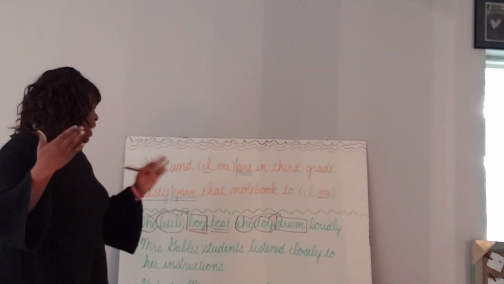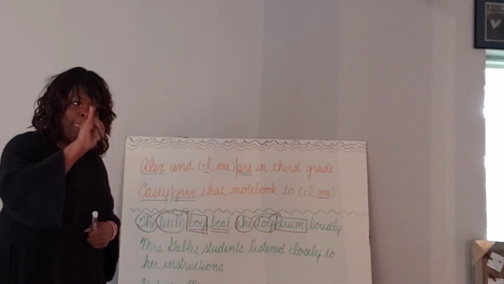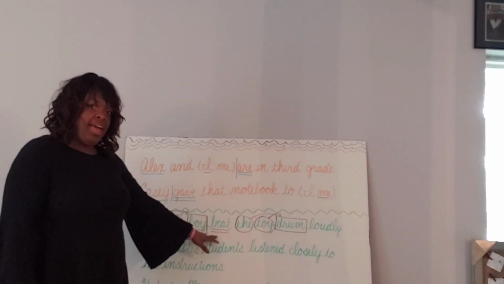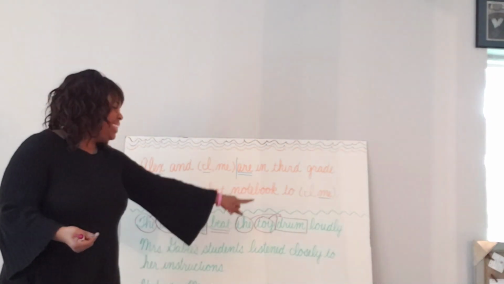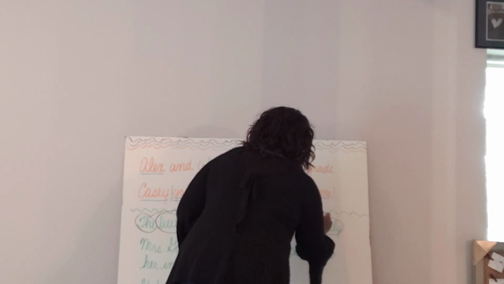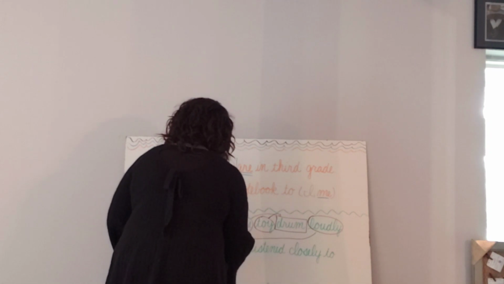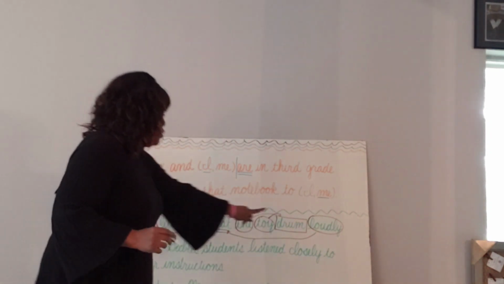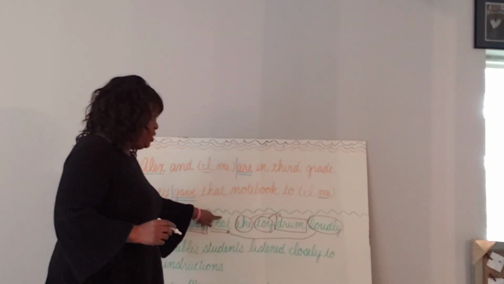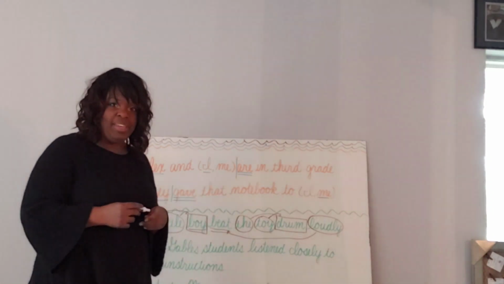Then we can look at the last word in the sentence. Oh, it ends in ly. Let's think. Beat the drum how? Loudly. Very good. So we're going to circle loudly as well and draw an arrow. I'm going to go this way, but you guys can go over top. So you could go over top of the arrows that are going to drum and go to beat, okay? So that I know that you know loudly is describing beat, okay?